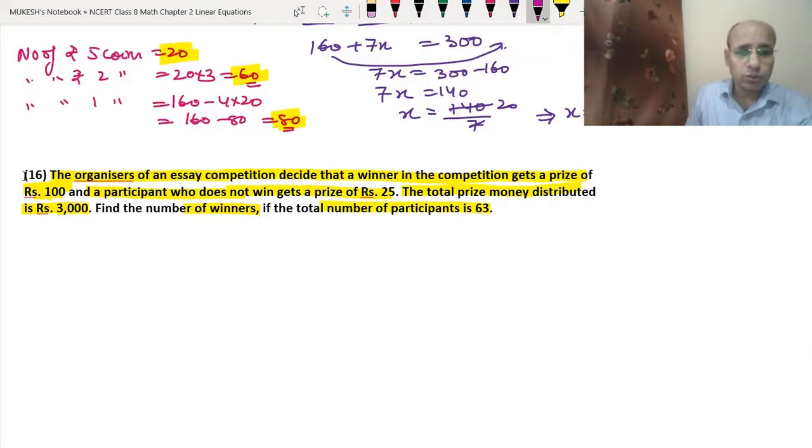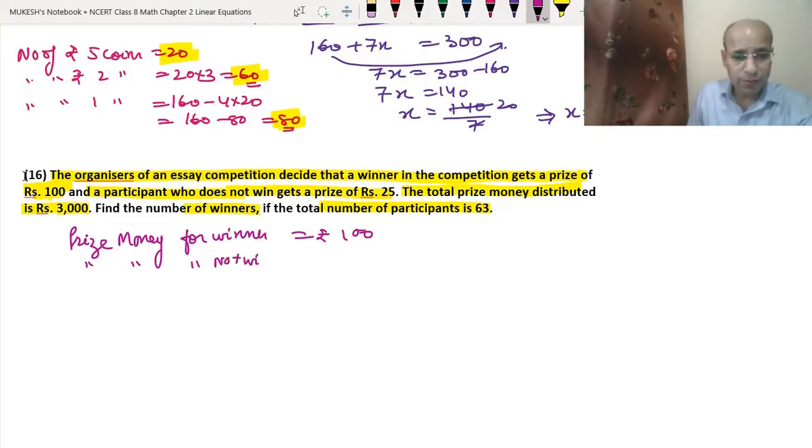So the prize money for a winner is rupees 100, and the prize money for those who do not win, we will not write losers, or you can say other participants, will be rupees 25.